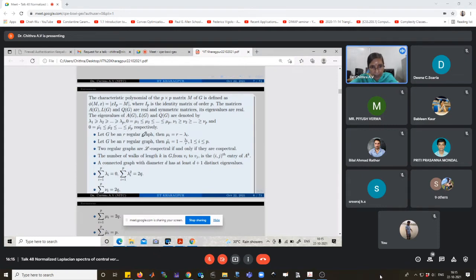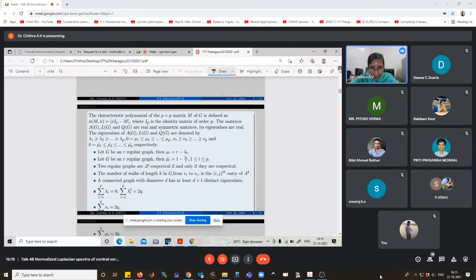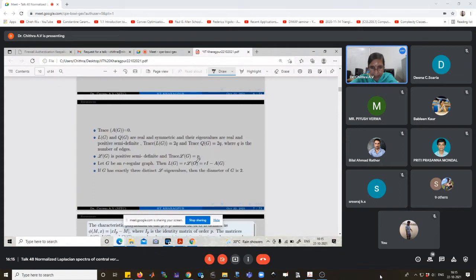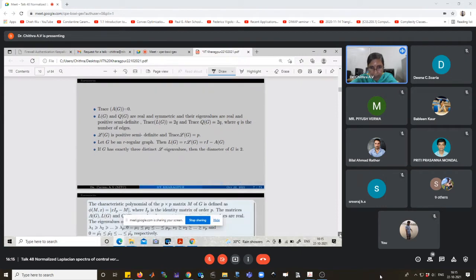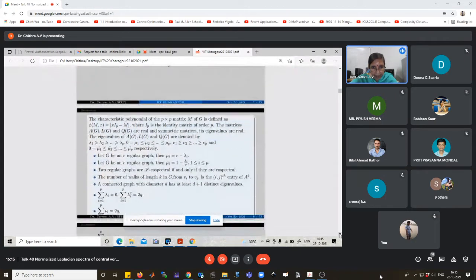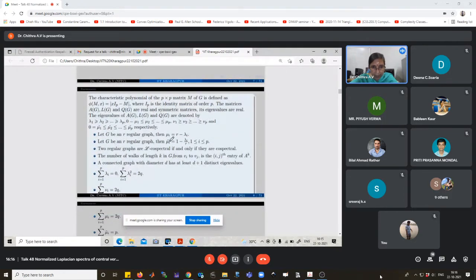If G is an r-regular graph, then μi, the eigenvalues of the Laplacian matrix of the graph, is equal to r minus the eigenvalues of the adjacency matrix of the graph. And G being an r-regular graph, μi tilde is equal to 1 minus λi by r. We know that rL(G) is equal to rI minus A(G). Then L(G) is equal to I minus A(G) by r. And for the eigenvalues of the corresponding normalized Laplacian and adjacency matrix, we get the relation μi tilde is equal to 1 minus λi by r.